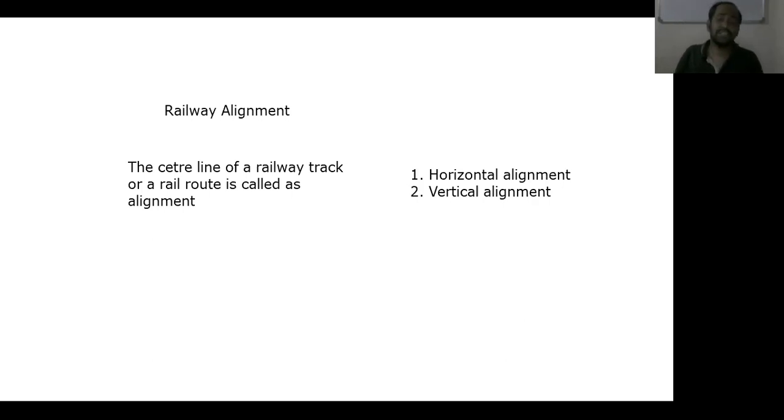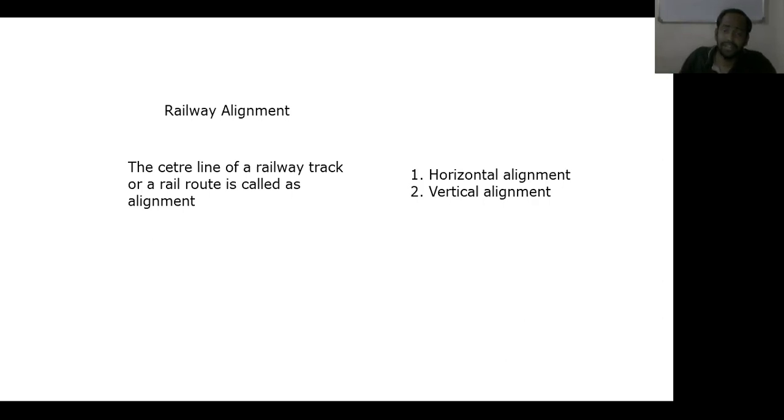As per the latest policy of the Government of India, new railway lines are constructed by broad gauge only, because the selection of the gauge also depends on the terrain, the purpose for which the railway track is laid, the movement of the train, and the geological conditions. Understand? By considering all these conditions, we can choose the proper gauge. So in the selection of railway alignment, the choice of gauge plays a most important role.